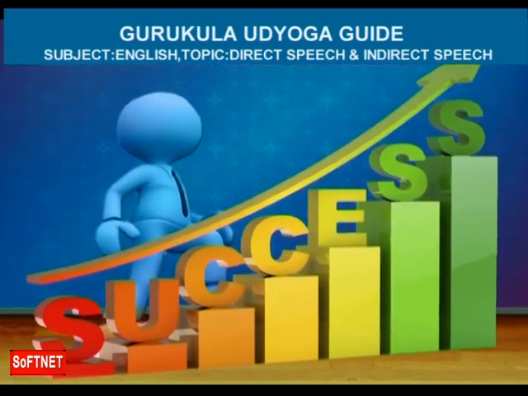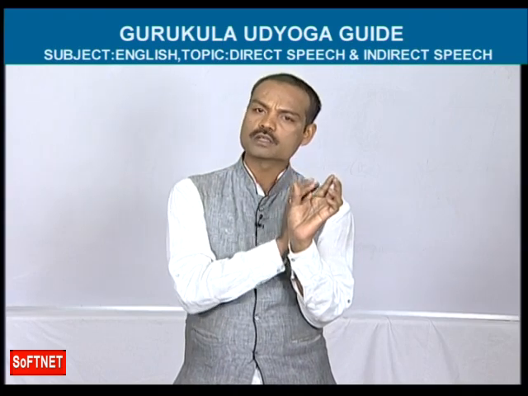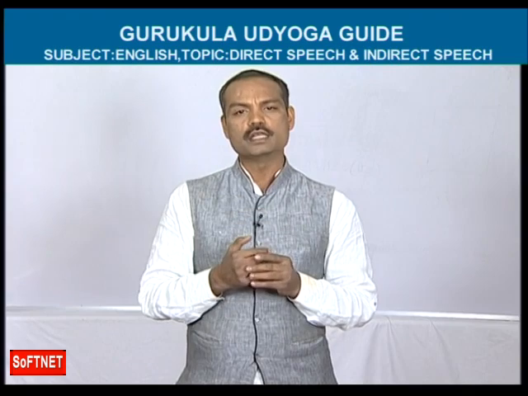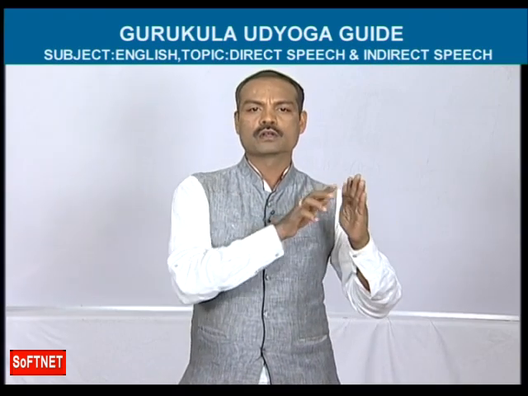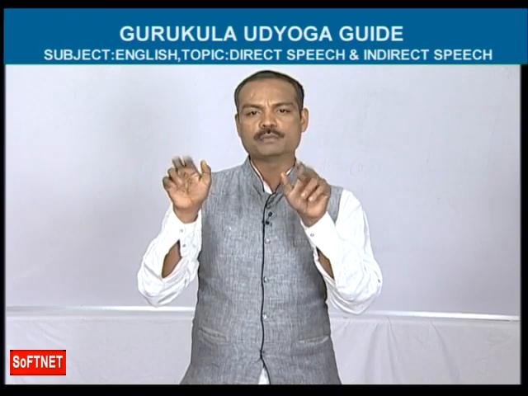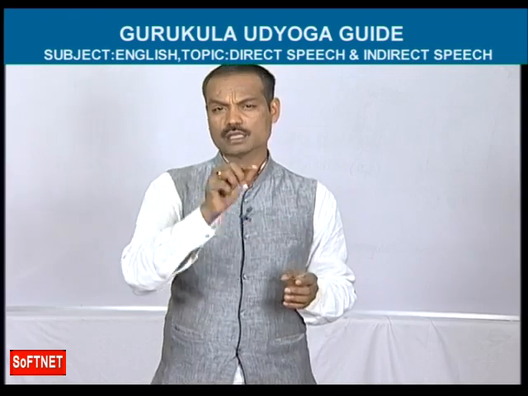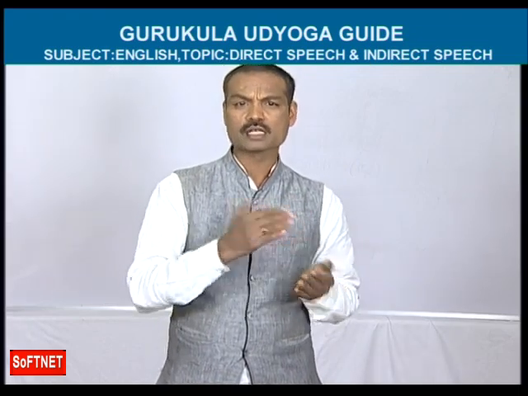See friends, what I have told you, in every direct speech sentence there will be two parts, first part and second part. Up to the comma, that part is called the first part. The sentence which has been written in inverted commas, that part is called the second part. In the first part one verb is there, that is called the reporting verb. While you are going to change a direct speech sentence into indirect speech, you should observe whether that reporting verb is in the present tense or past tense.